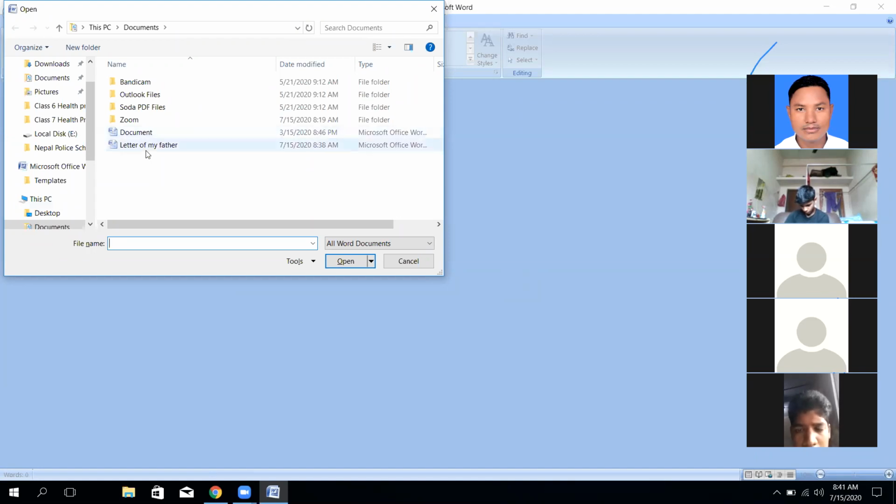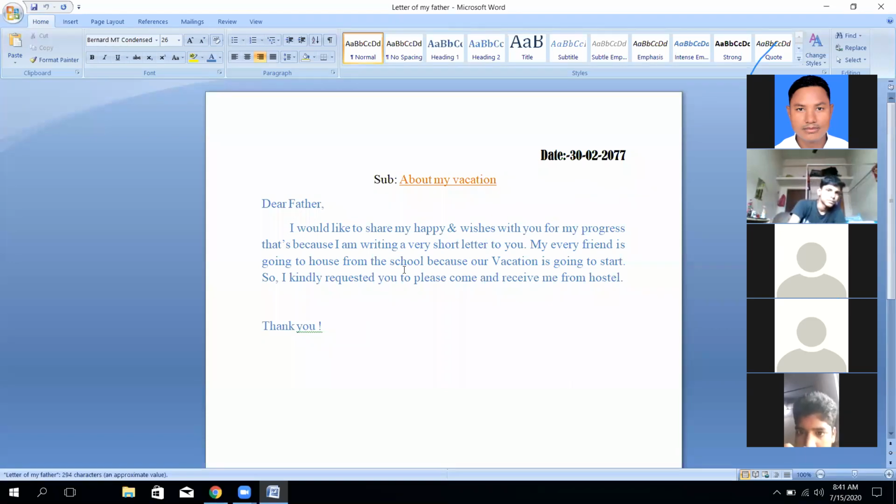It has been written here, letter of my father. This is the storage place of the computer, and our file is stored here, letter of my father. When we open it, our document will start again, and of course we can edit or change any part of the document.